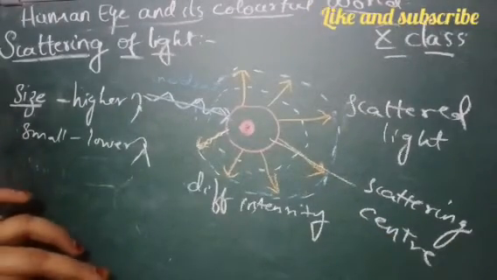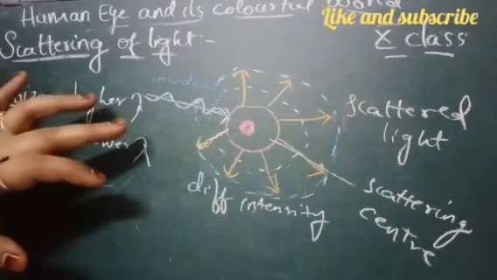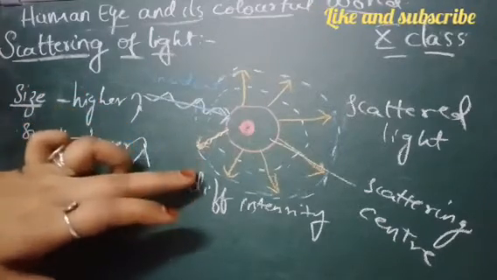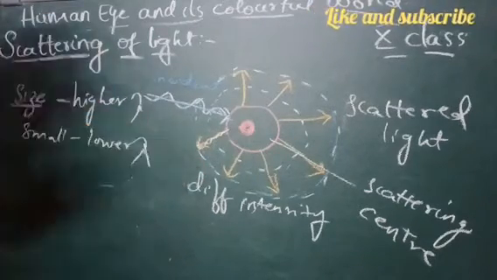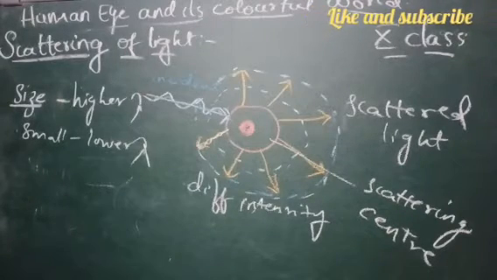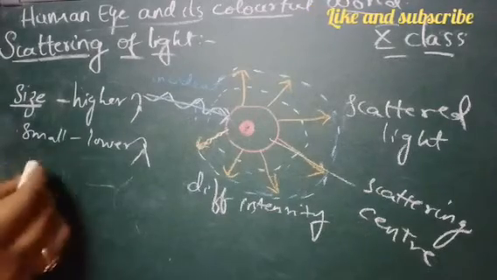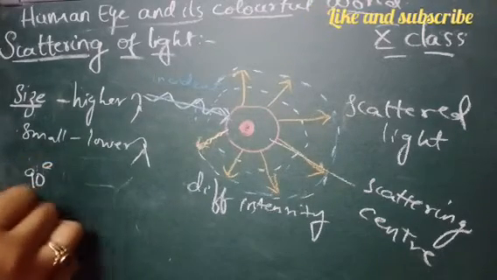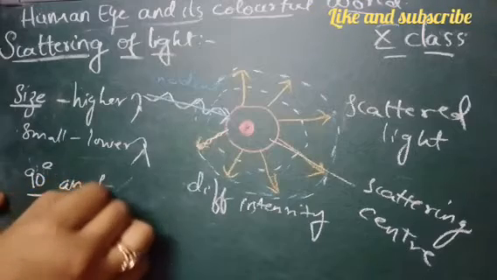The angle between the incident light and the direction in which the incident rays are scattered is called the scattering angle. And this intensity is maximum at 90 degrees.